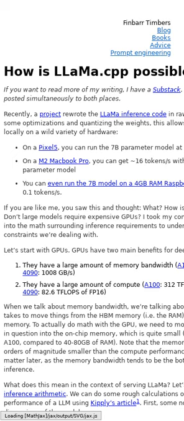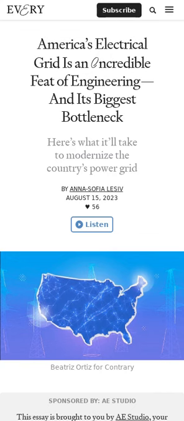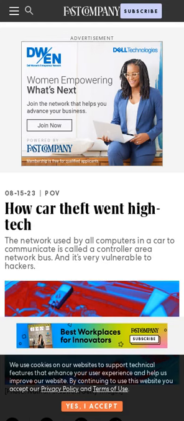This article explains how llama.cpp is able to run on consumer devices even though large models are supposed to require expensive GPUs. America's power grid is under unprecedented strain due to climate change and it desperately needs modernizing. An overview of the vulnerabilities present in modern-day cars.